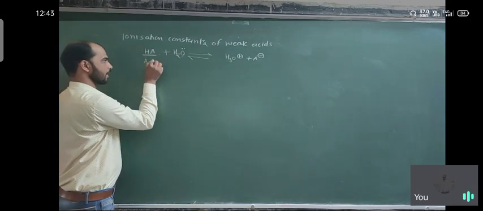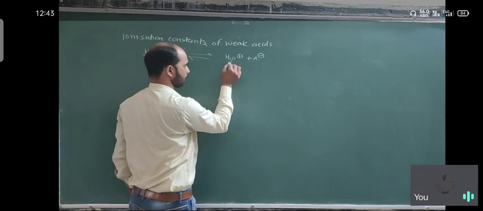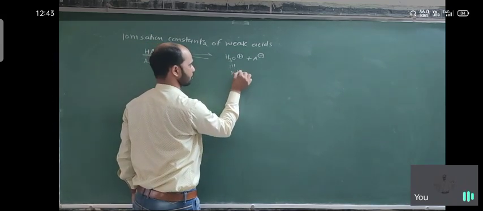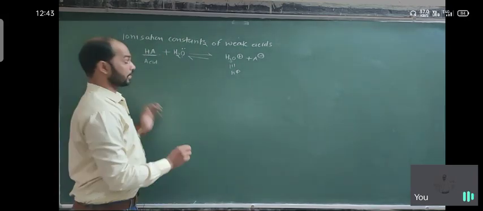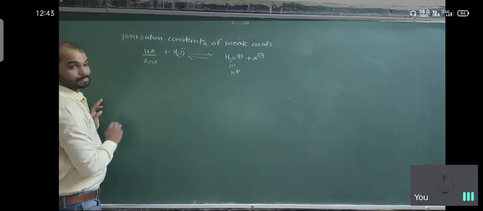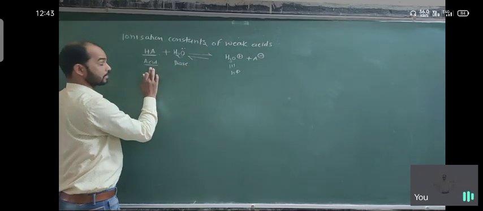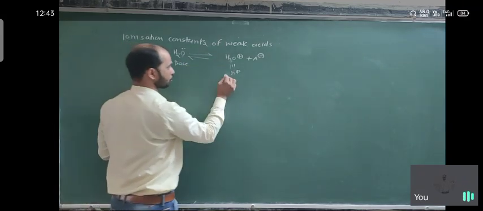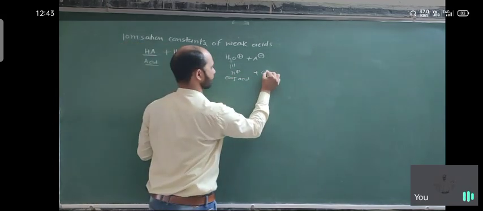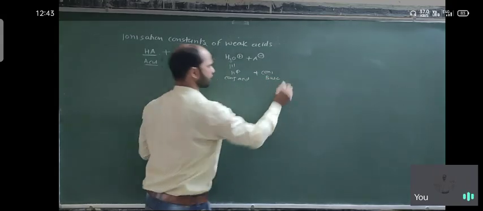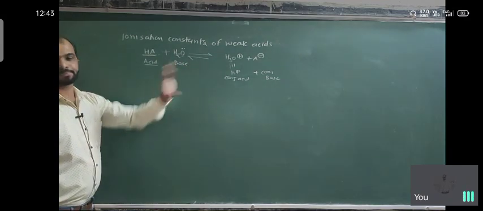So here basically it is the acid. When it converts, H3O plus has a tendency to donate the H plus back. In an acid base reaction, if this is the acid, water acts as a base. So the base converts into its conjugate acid, and the acid converts into its conjugate base. This is just for your information, the meaning of conjugate acid and conjugate base. Suppose this is a simple reaction.